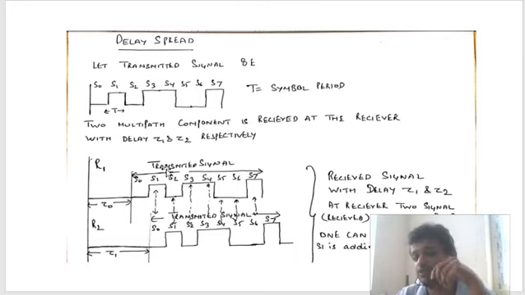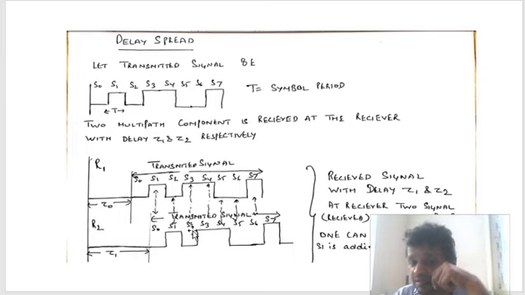Now I will ask you a very important point. Assume that tau1 and tau2 are almost equal to 0. Almost. What will happen? You shift it like this. As soon as they almost become 0, you will observe that S0 is matching with S0, S1 is matching with S1, S2 is matching with S2.